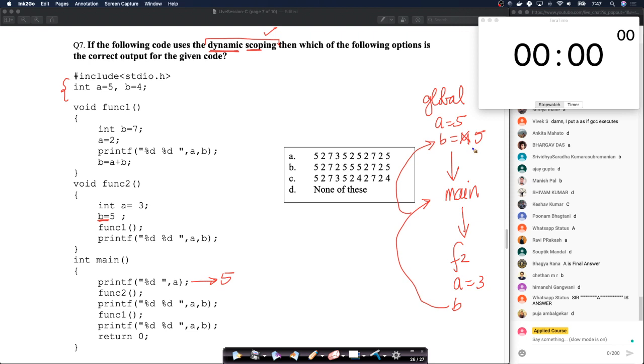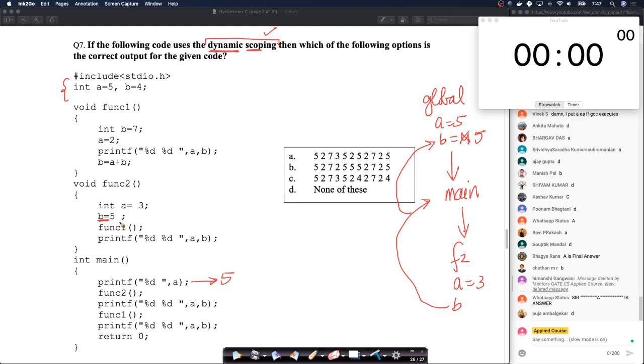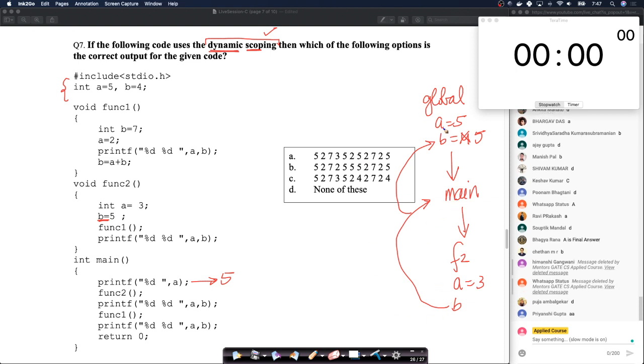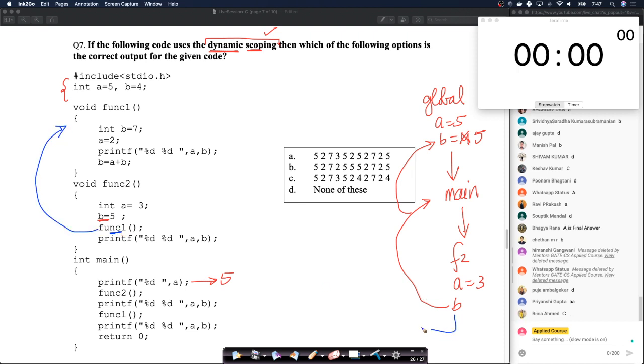Okay, so now let's see what happens. B became 5 now. Cool. Because there is no local B here, there is no local value of B, it went to the function that called it, the global scope. Okay. Then we are calling function 1. So let me write this. So this calls function 1 now. When it calls function 1, what happens?